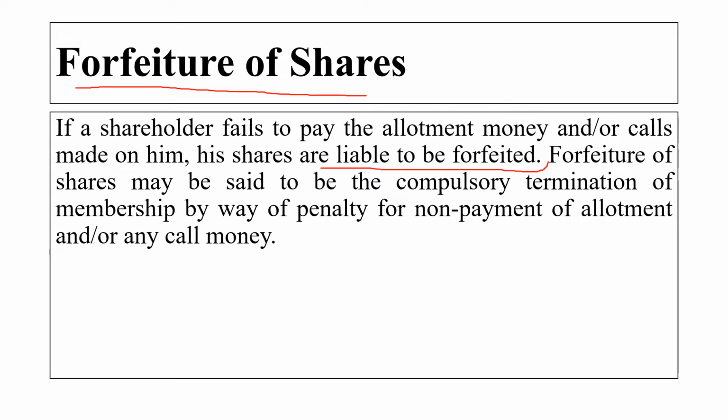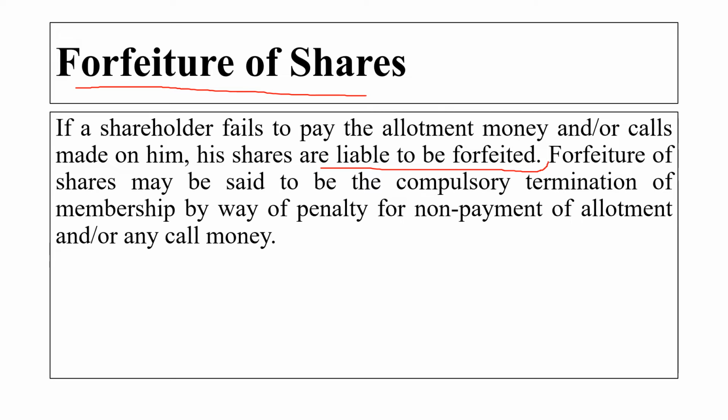The effect of the forfeiture of shares is that the defaulting shareholder loses all his rights in the shares and ceases to be a member. The name of the shareholder is removed from the register of members and the amount already paid by him is forfeited. Here the forfeiture is a cancellation. It is a compulsory termination of membership by way of penalty.